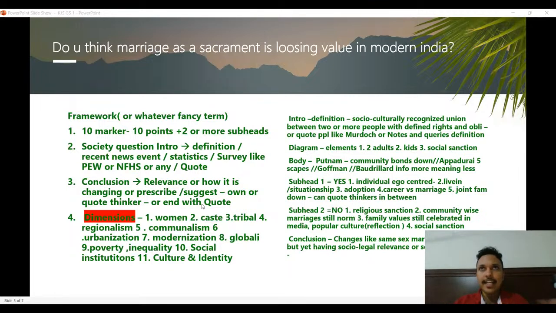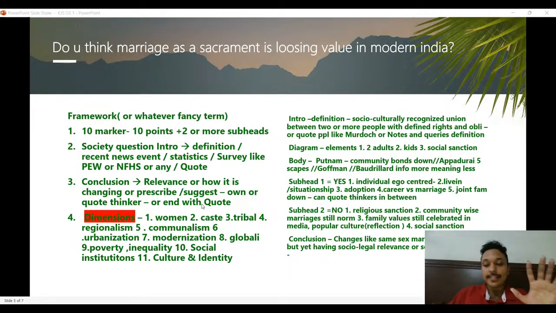Ideally in society, I would say end it with the relevance of how things are changing. Something like same sex marriages, or sologamy, or situationships, or things like that. Or relevance, like how relevant marriage as an institution still is, or how it is still important, why it is still significant. You can quote a thinker if you know, or you can just write on your own. There is no necessity to quote a thinker. It's not like if you don't quote a thinker you'll get less marks. But if you know thinkers, if that comes to your mind quickly, you can use them.